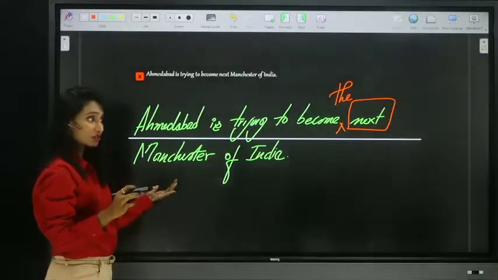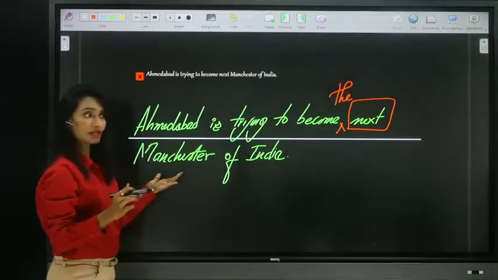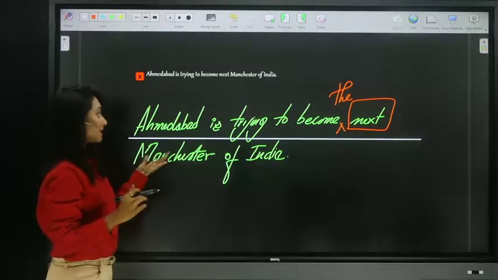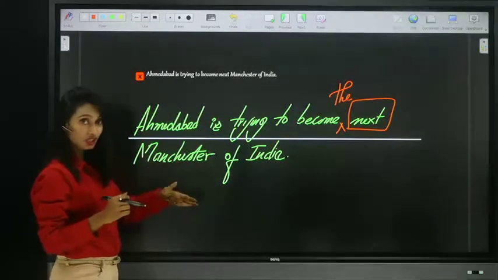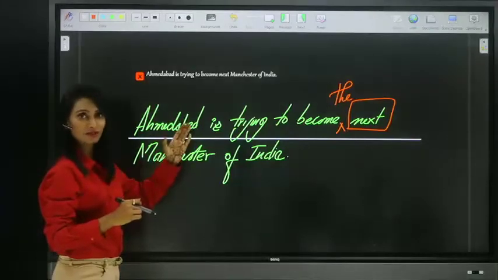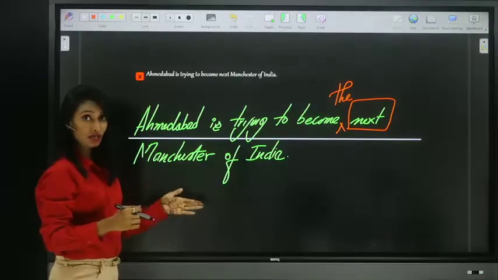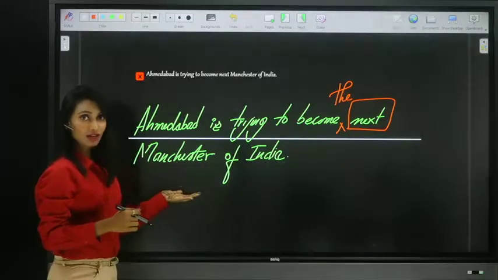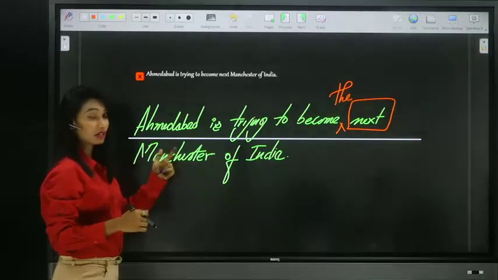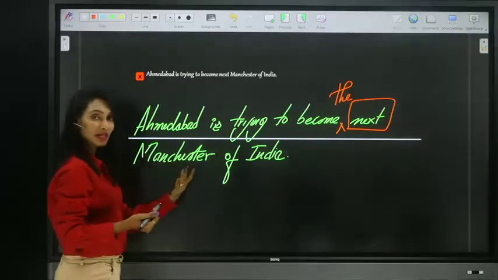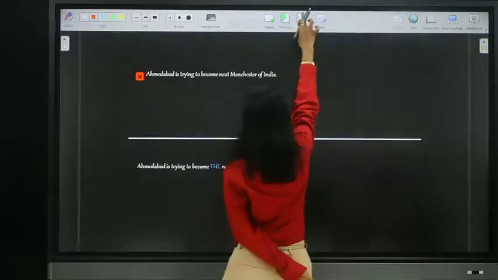The is used as a definite article before Manchester, a proper noun. Yes, Angela, you're correct. But here we are using the before next, because next is acting as an adjective indicating position, and we use the next Manchester of India. So Mumbai is a Manchester of India, proper noun becoming common noun. Kalidas is the Shakespeare of India, proper noun becoming common noun. But here we are saying position, so we place the before the position adjective. Now, look at the next one.